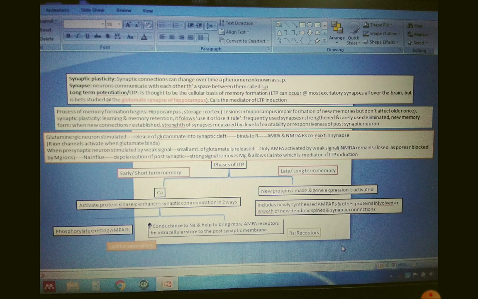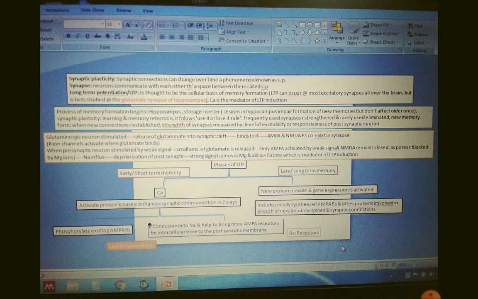Long term potentiation can occur at most excitatory synapses all over the brain, but it is best studied at the glutamate synapses of the hippocampus, and calcium is the major mediator for long term potentiation induction.